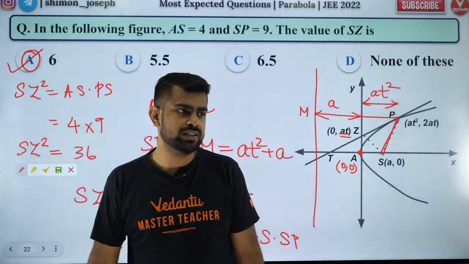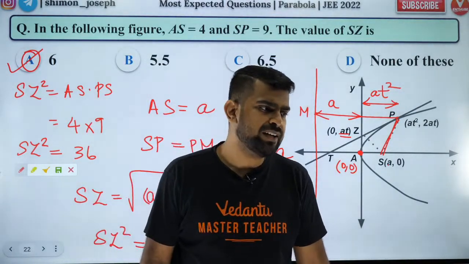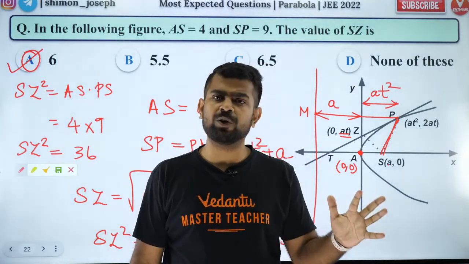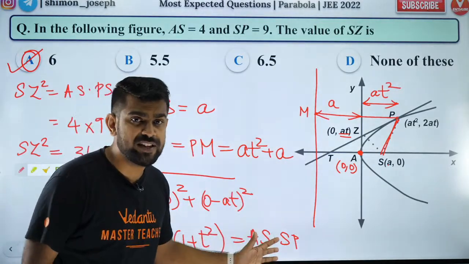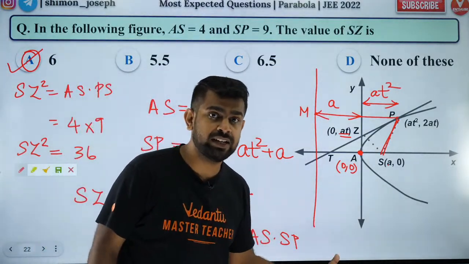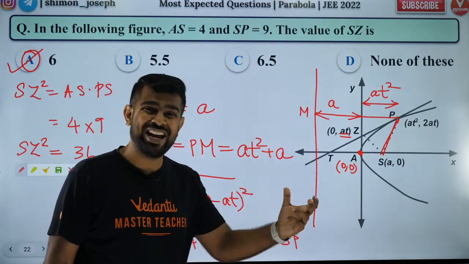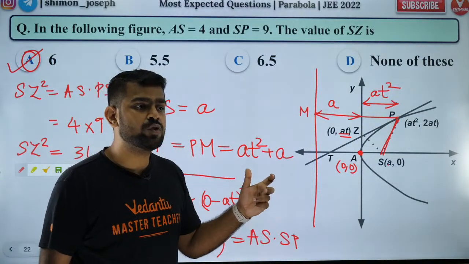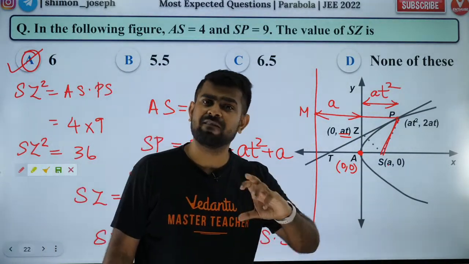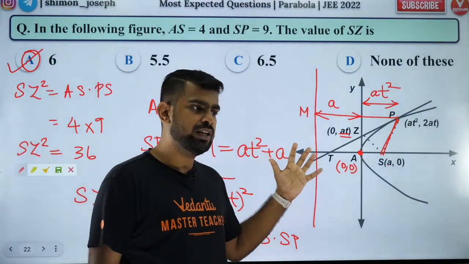Are you all happy? Did you guys like it? Pratik, very good, absolutely right. Sri Darshini, you are also right. Guys, this is a very beautiful question because it is based on geometry. So this is actually a property. SZ square is equal to AS into SP. Very, very good property. I hope you're all clear with it.